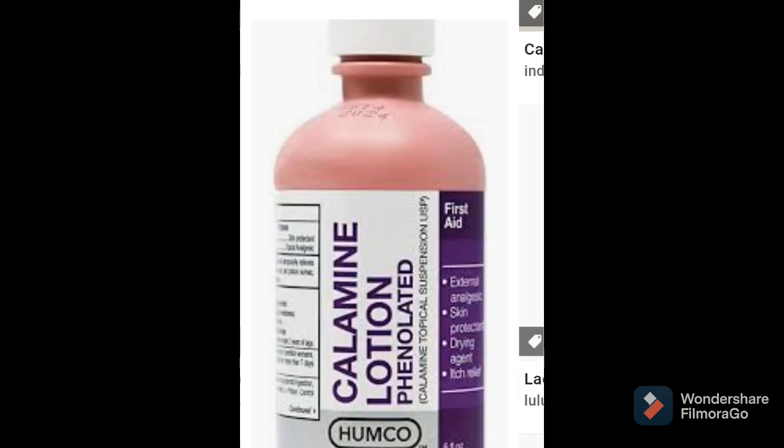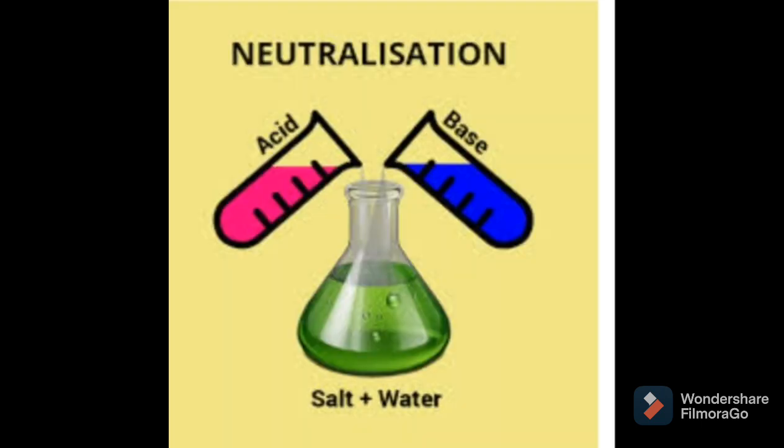Also we can use an ice pack. Why calamine solution? Because calamine solution consists of zinc carbonate, which is also a base. So these are the examples of neutralization reactions in our daily life. In our next lecture, we are going to study some more examples related to this neutralization. So today we have discussed indigestion and ant bite.